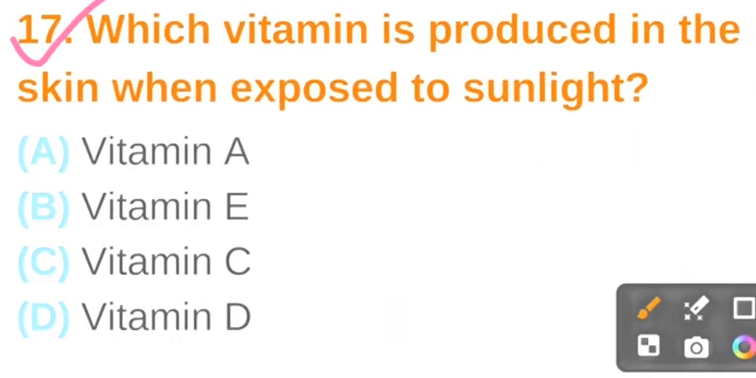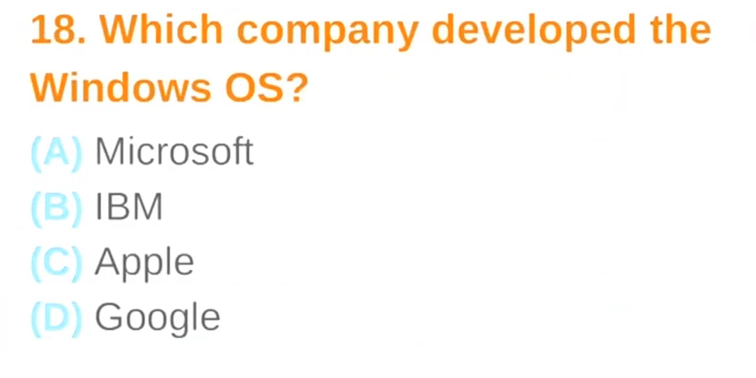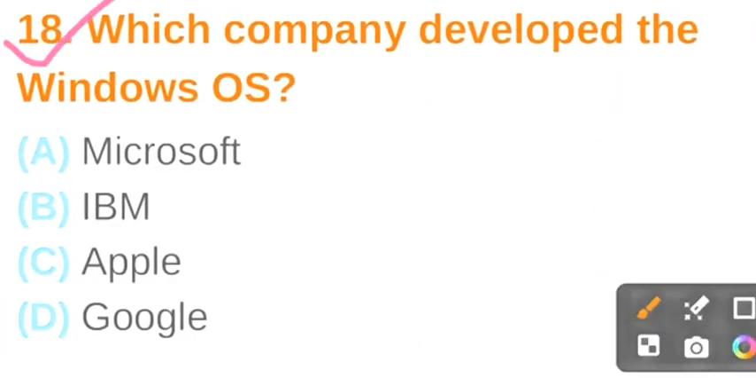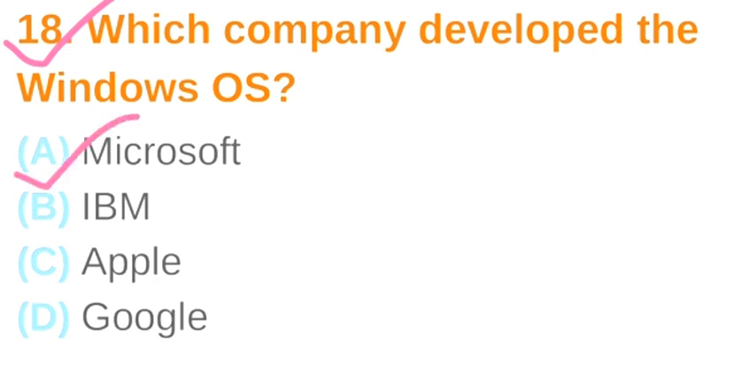Question number 17. Which vitamin is produced in the skin when exposed to sunlight? The correct answer is option D, vitamin D. Question number 18. Which company developed the Windows OS? The correct answer is option A, Microsoft.